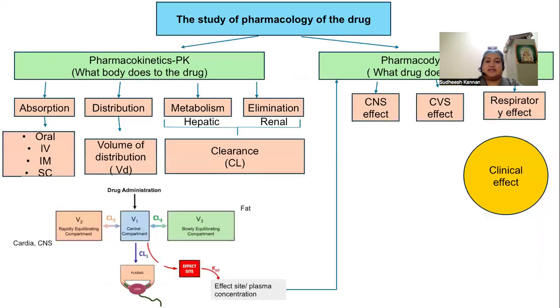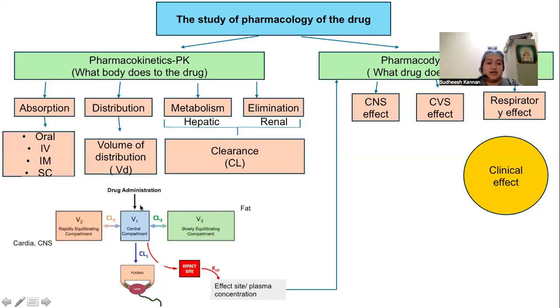So in general, the study of pharmacology of the drug can be done under two headings: pharmacokinetics, what body does to the drug, and pharmacodynamics, what drug does to the body. Pharmacokinetics consists of absorption, either through oral, IV, IM, or subcutaneous, distribution, that is the volume of distribution, and clearance, which includes hepatic metabolism and the renal elimination.